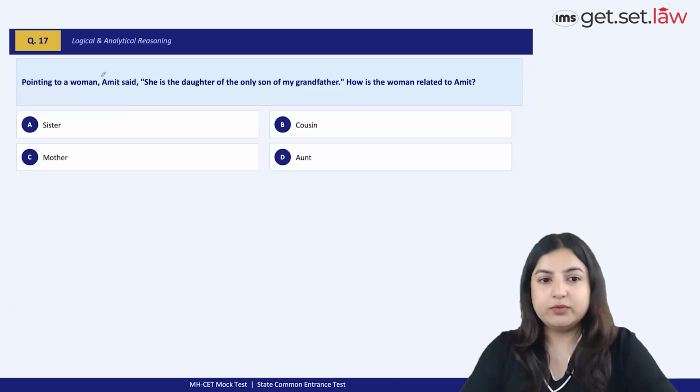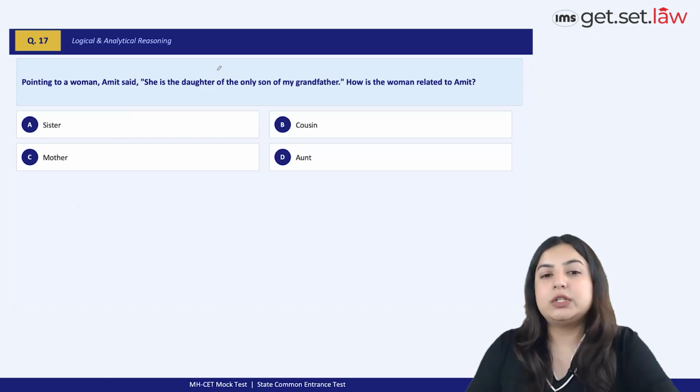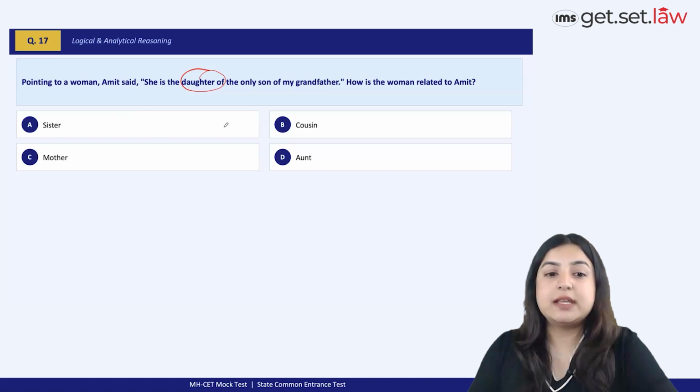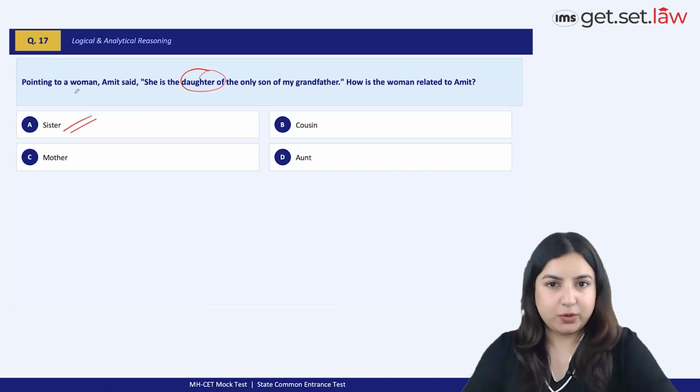Next question. Pointing to a woman, Amit said, she is the daughter of the only son of my grandfather, right? So, daughter of the only son of my grandfather. She is the daughter of my father, which means, how is the woman related to Amit? She is Amit's sister. Option is the best option choice.